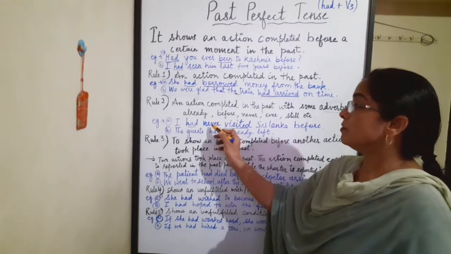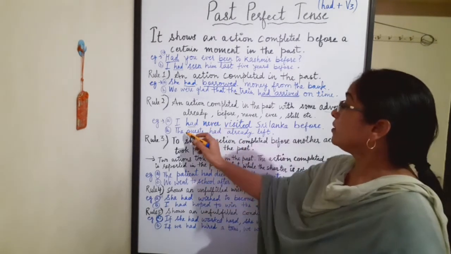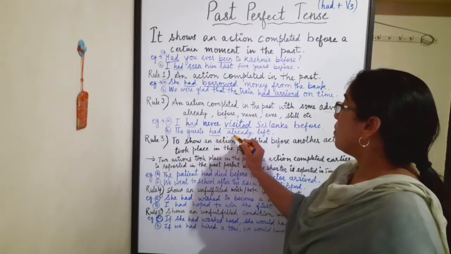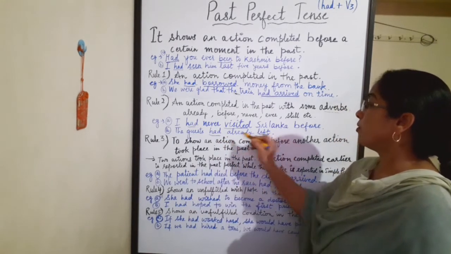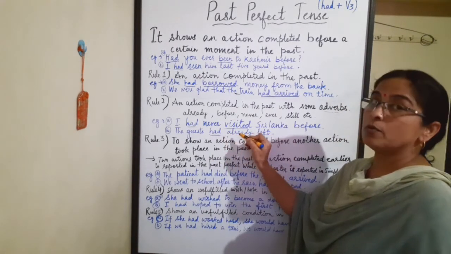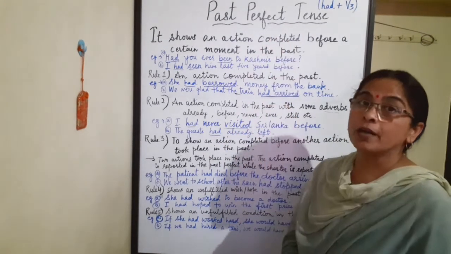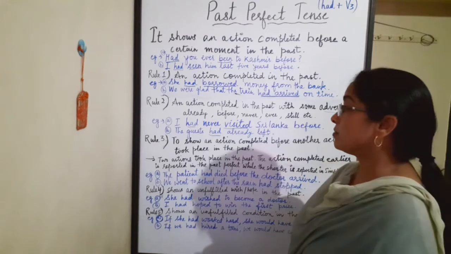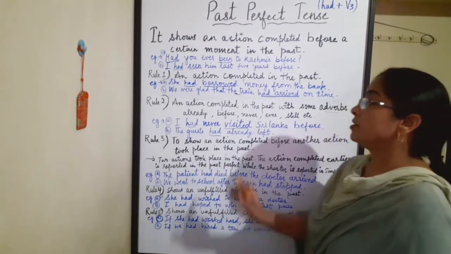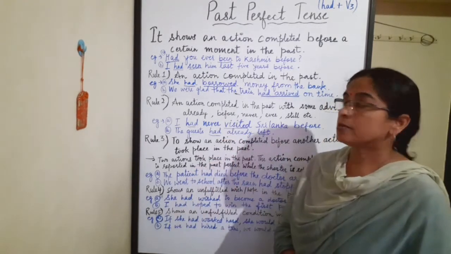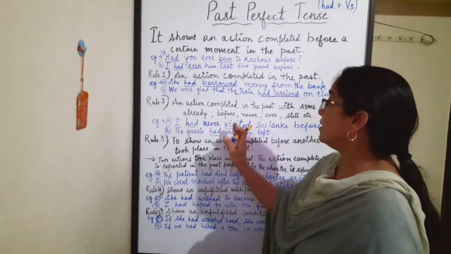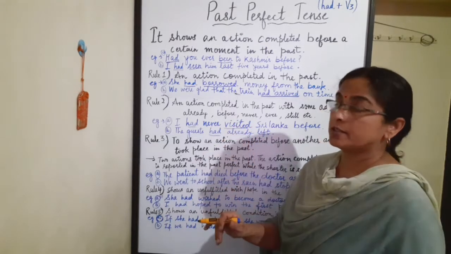So it is used with never. The guest had already left. Already is the adverb, and had left is the past perfect tense. So it is used with some adverbs also, like already, never, before, after, etc.